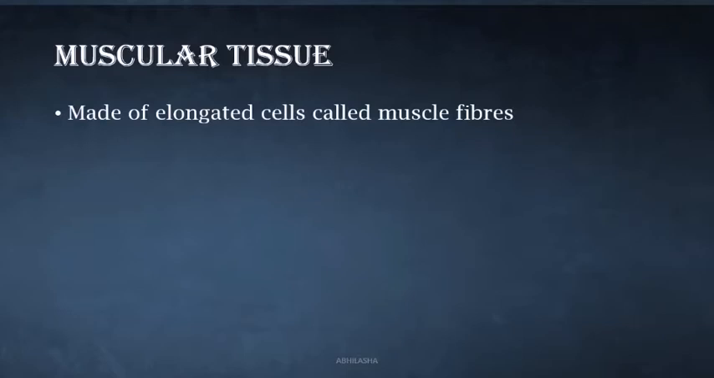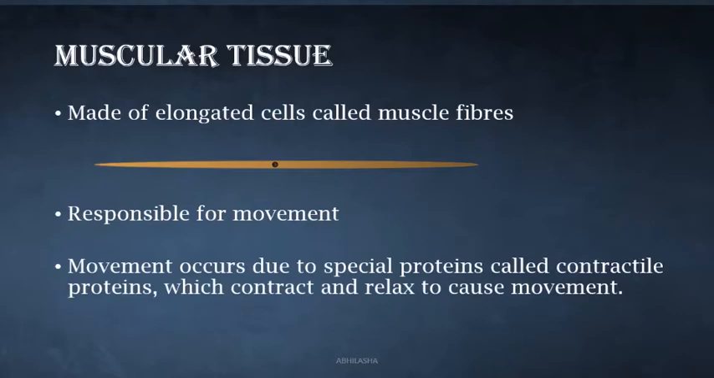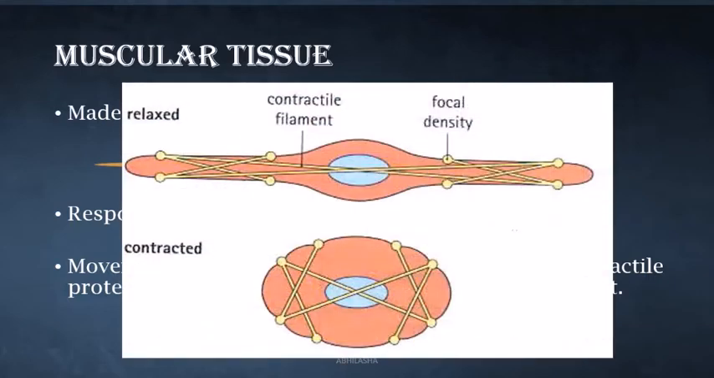The cells of muscle tissue are elongated. These are known as muscle fibers. They are responsible for movement. This movement occurs due to special proteins called contractile proteins. These proteins contract and relax to cause movement. The contractile proteins present in muscles are actin and myosin.